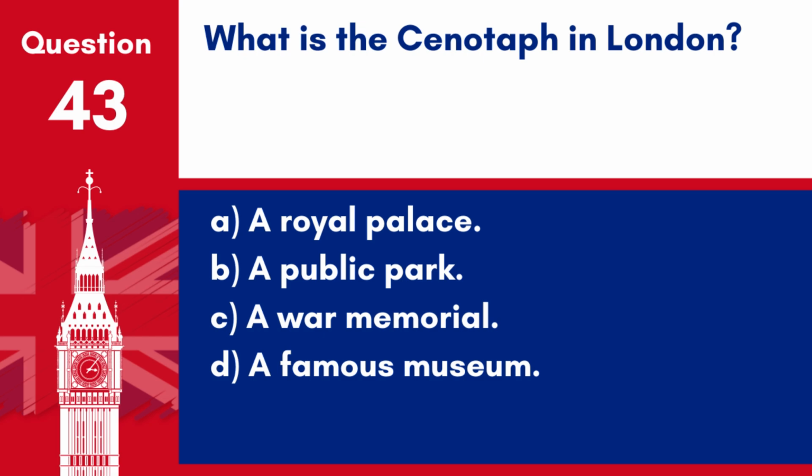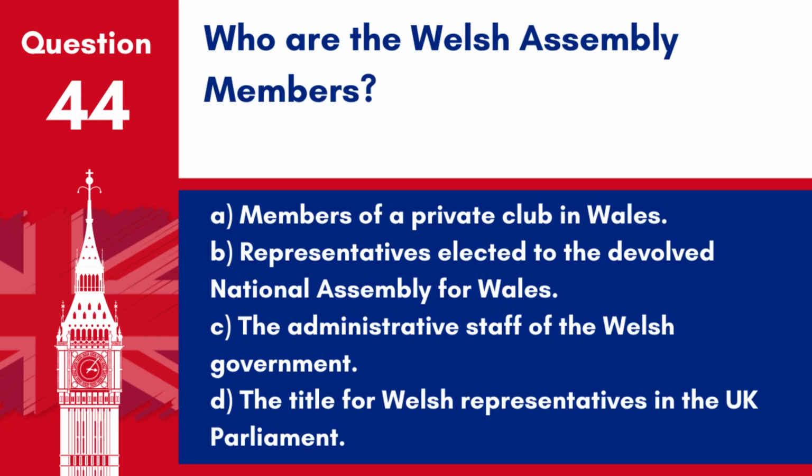Question 43. What is the Cenotaph in London? A. A royal palace. B. A public park. C. A war memorial. D. A famous museum. Answer. C. A war memorial. The Cenotaph in London is a war memorial on Whitehall, commemorating the British and Commonwealth military who died in the World Wars.